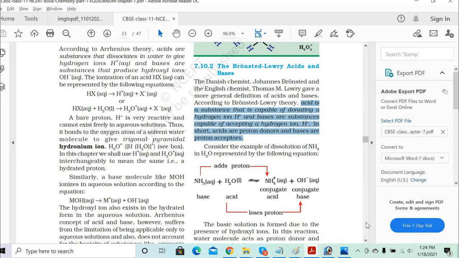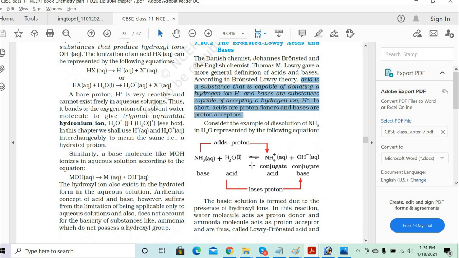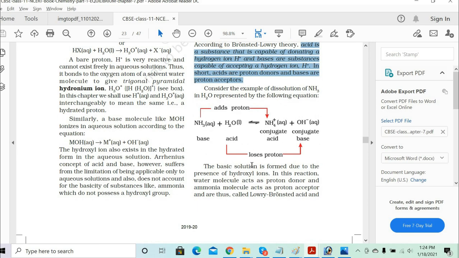Write on this part. As per the Bronsted-Lowry definition of acid and base, one is the proton donor, the other is the proton acceptor. Correct? Now, write the equation: ammonia plus H2O gives you NH4 plus and OH minus.